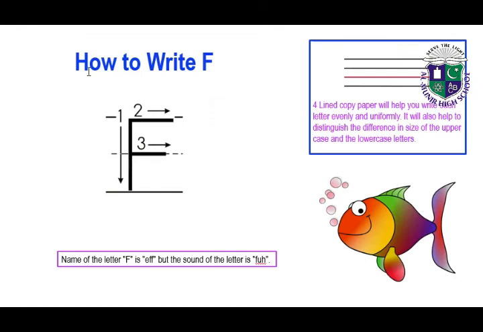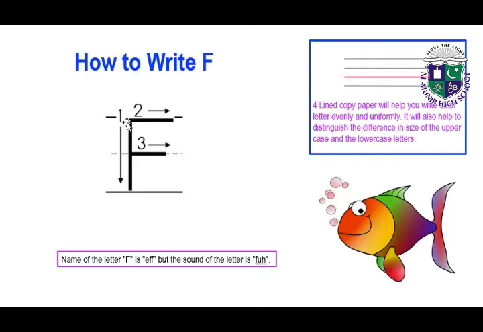Okay, let's learn how to write F. And one more thing, 4-lined copy paper will help you write each letter evenly and uniformly. It will also help to distinguish the difference in size of the uppercase and the lowercase letters.